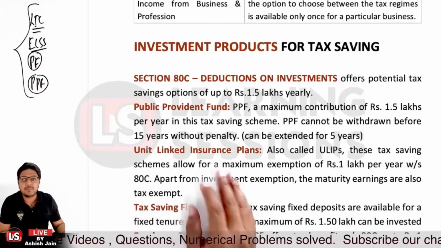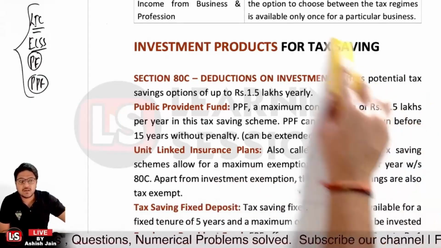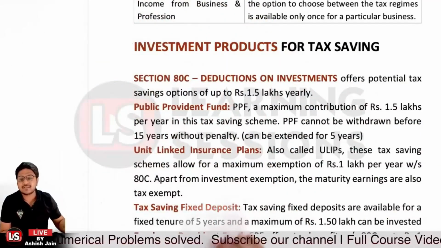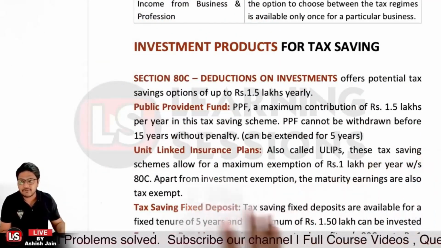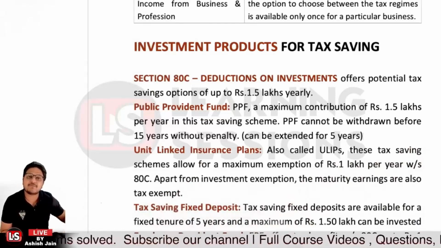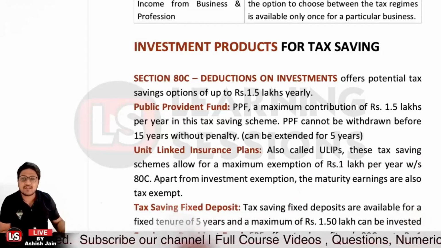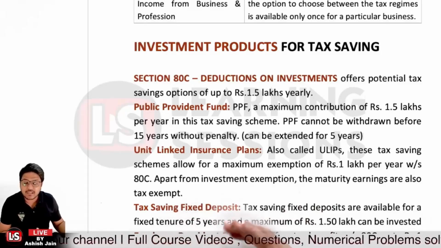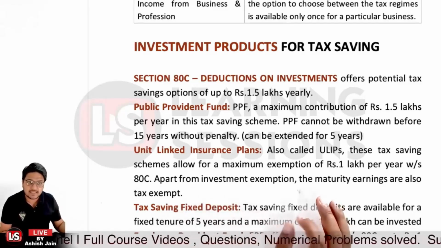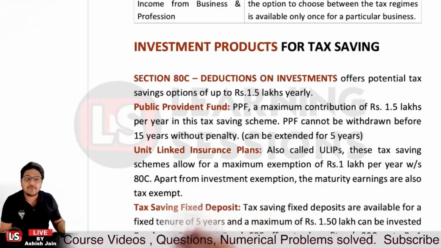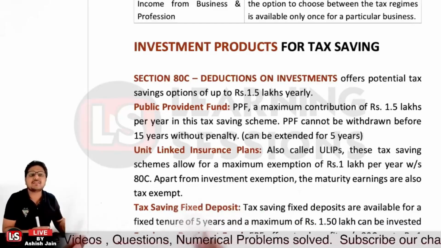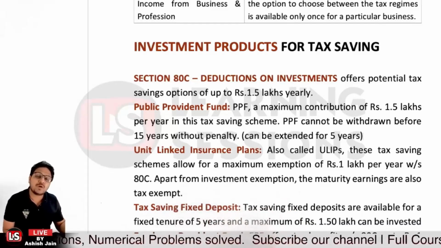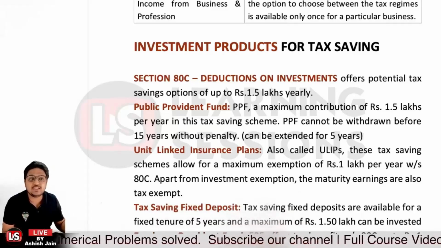And further we have the PPF. In PPF, we can make a maximum contribution of rupees 1.5 lakh per year, and this account is operable for 15 years, and can be extended for a further 5 years also, right? And the second one is related to ULIP. ULIP is what? Unit linked insurance plans. And further, ULIPs are tax saving schemes, and a maximum exemption up to rupees 1 lakh is applicable under 80C.